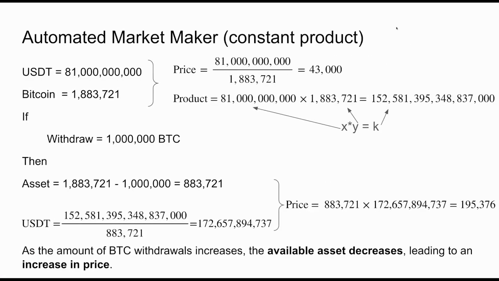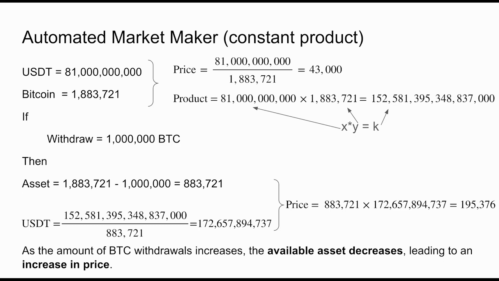Let us dive in. I will use this slide to explain how automated market makers that use the constant product method work, and then I will take you to the Python script that will help us visualize better how the price of Bitcoin changes based on the available supply. You can check the available supply of Bitcoin in exchanges in many places online, including our platform. However, my aim today is for you to understand how the price of Bitcoin changes based on supply and demand. Today, the available Bitcoin on exchanges is roughly 1.88 million.